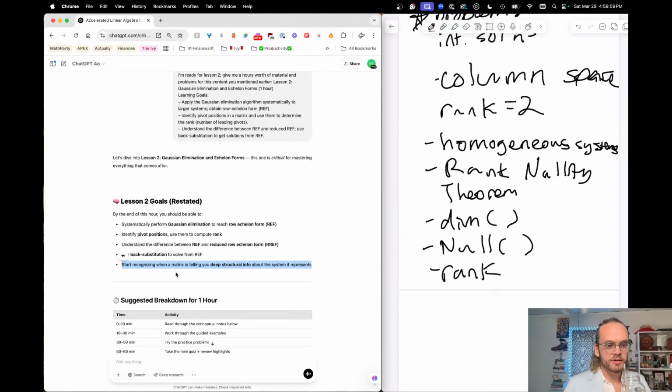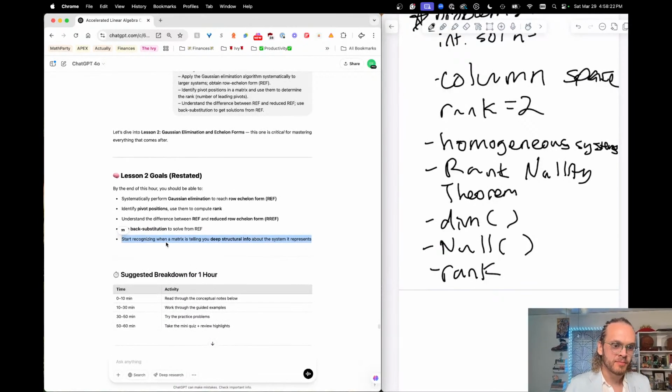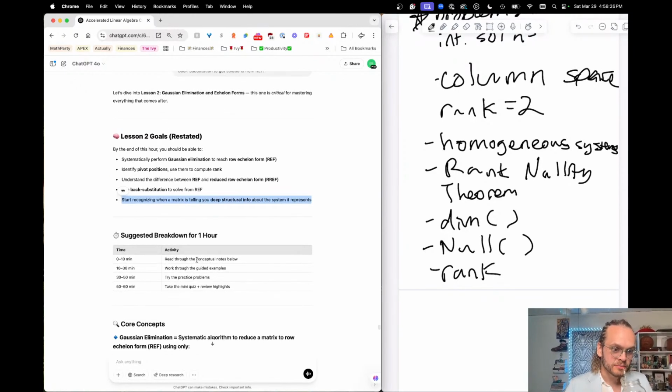So this looks kind of crazy. Start recognizing when a matrix is telling you deep structural info about the system it represents. Interesting. So deep structural info, I have no idea what that means. This sounds like some literal matrix level stuff. So read through the conceptual notes, work through the guided examples, try the practice problems, take the mini quiz.